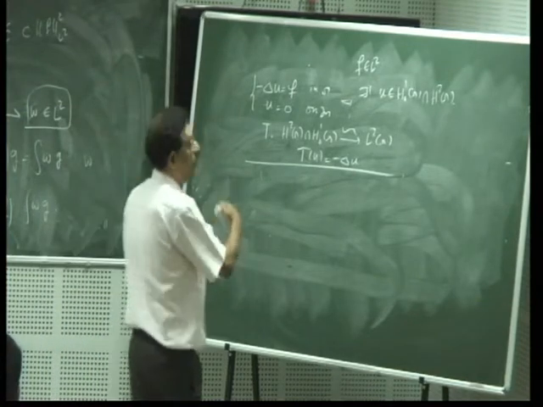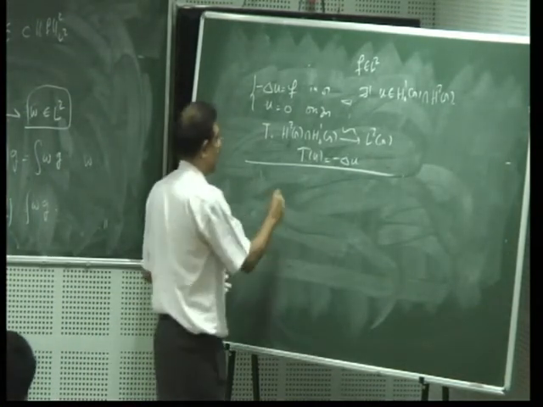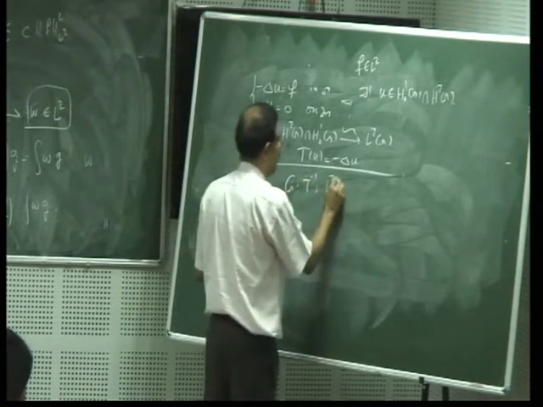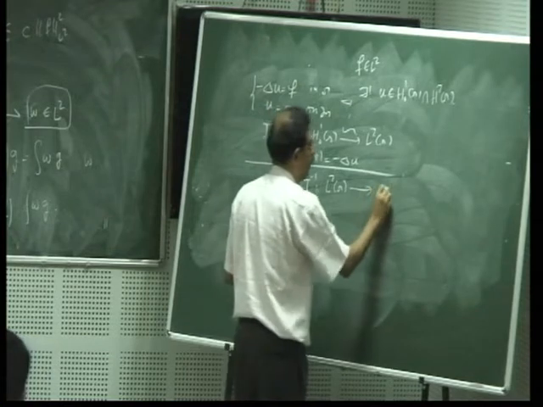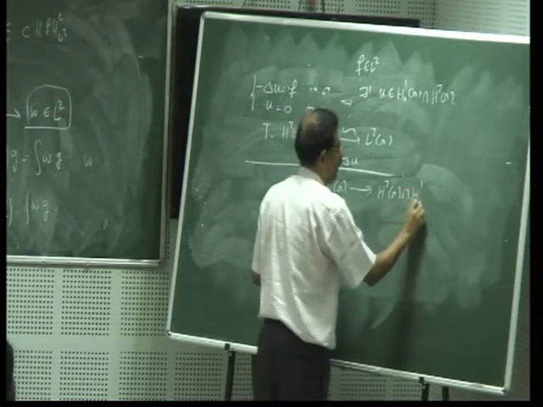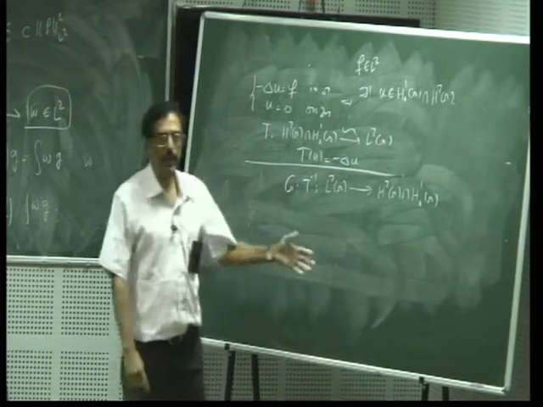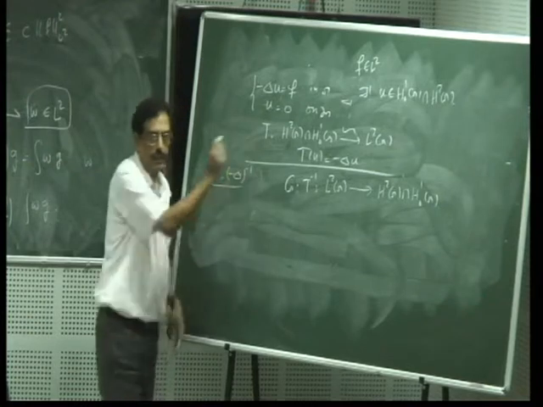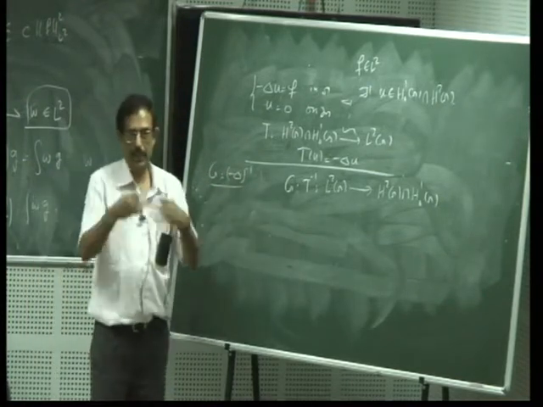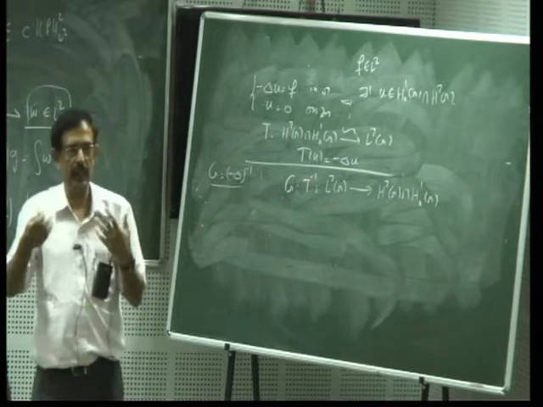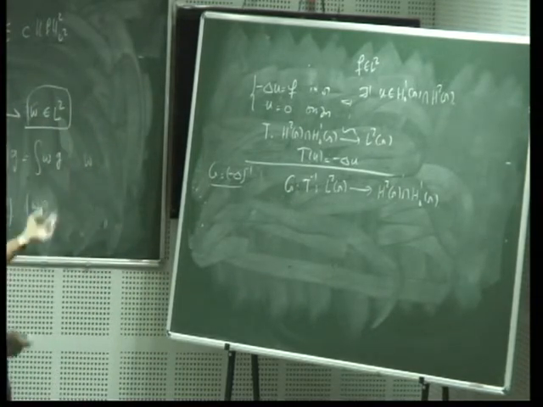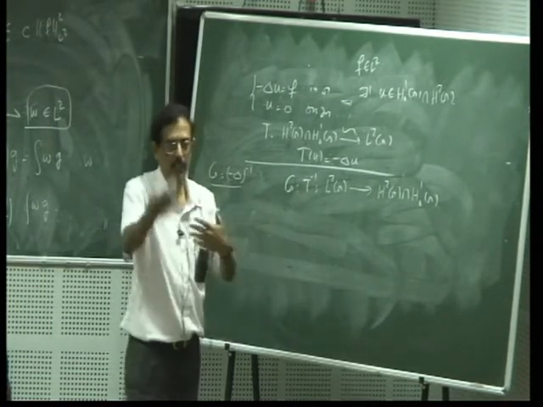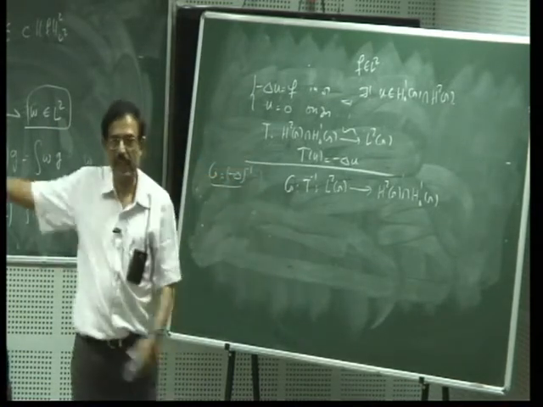Therefore, I can talk about the inverse map. I denote G to be equal to T inverse. G is a mapping from L2(omega) to H2(omega) intersection H10(omega). What is G? G is precisely equal to minus Laplacian inverse. Now, if you have already studied classical differential equations, G is actually the Green's function. It is precisely the inverse of the Laplace operator, which you can prove just by the Lax-Milgram lemma.